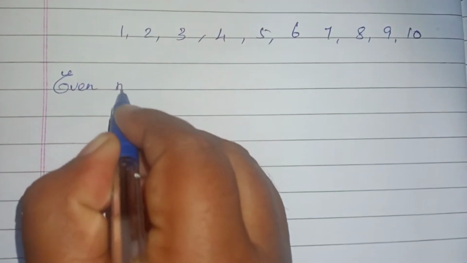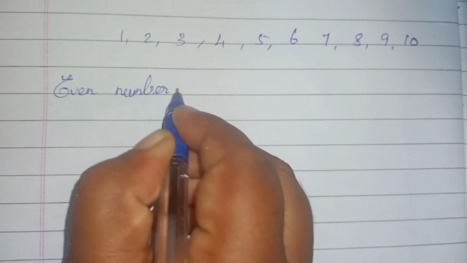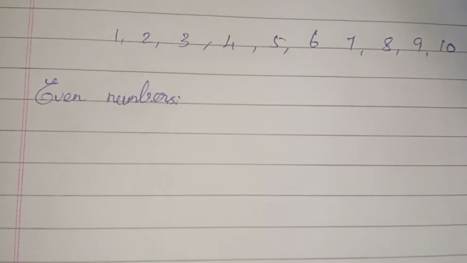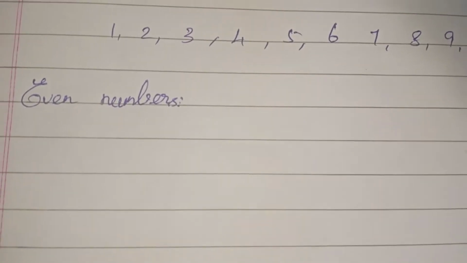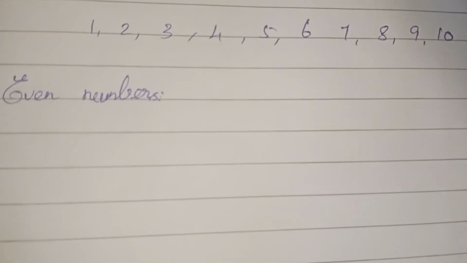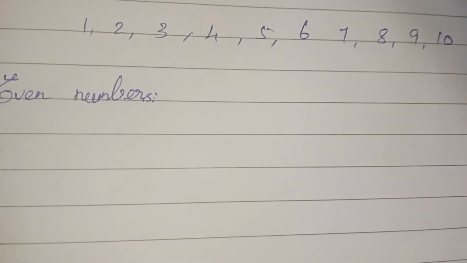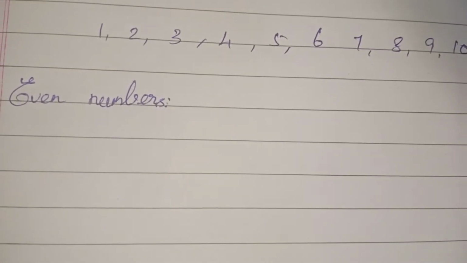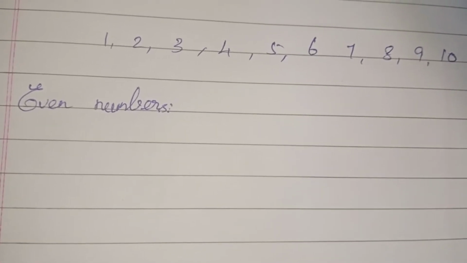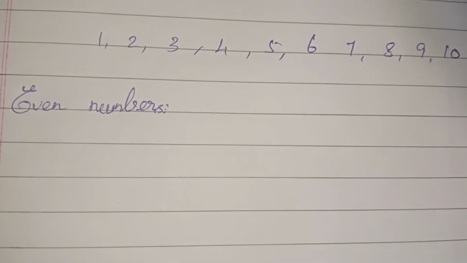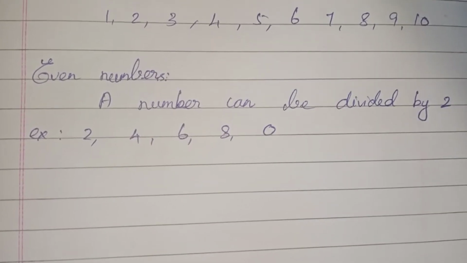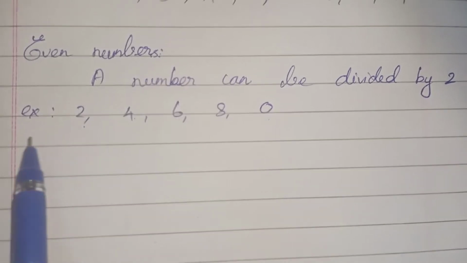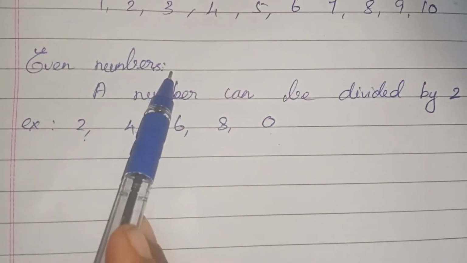What is meant by even numbers? If the number can be divided completely by 2, that number is called an even number. Okay, if the number can be divided by 2, it is called an even number. For example, 2, 4, 6, 8, 0. All these numbers are even numbers.